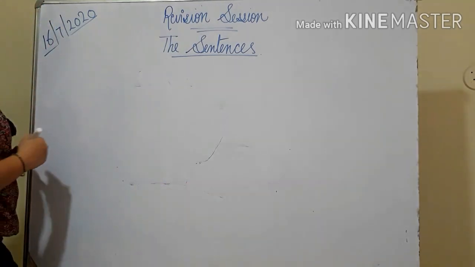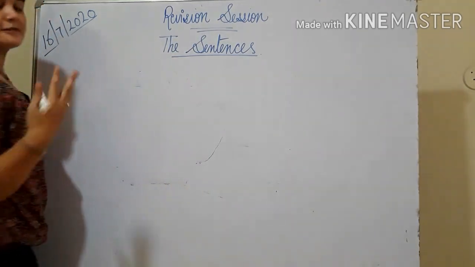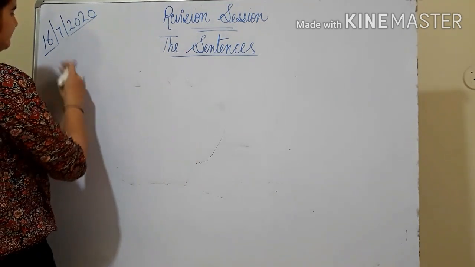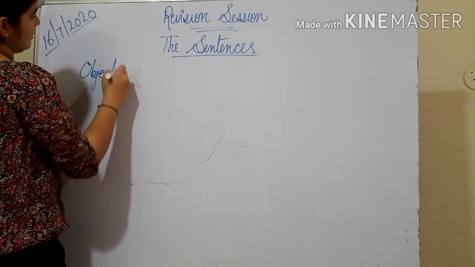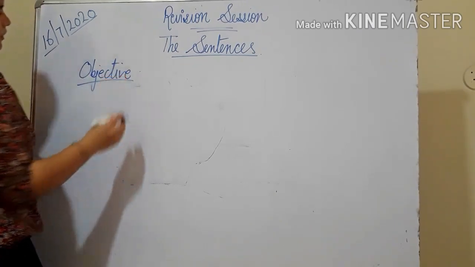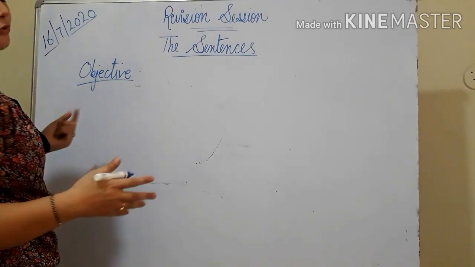So the sentences, basically in this chapter, what you are supposed to know is, what is the objective of teaching you this chapter.